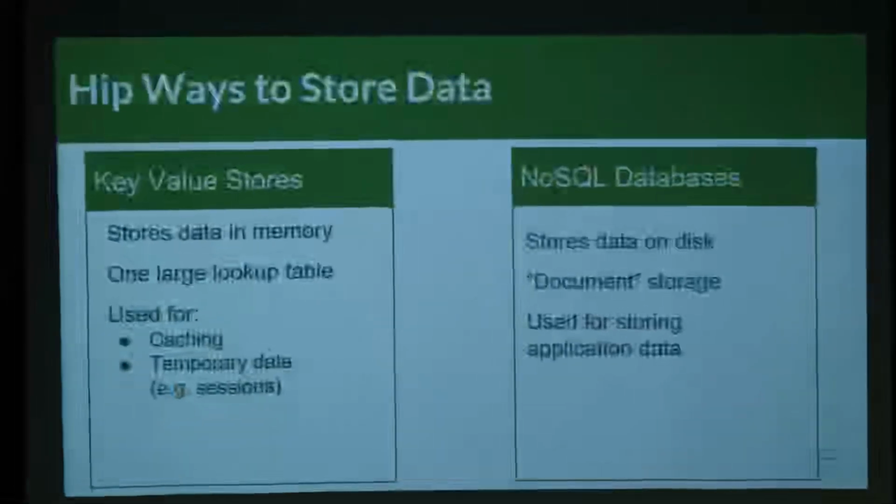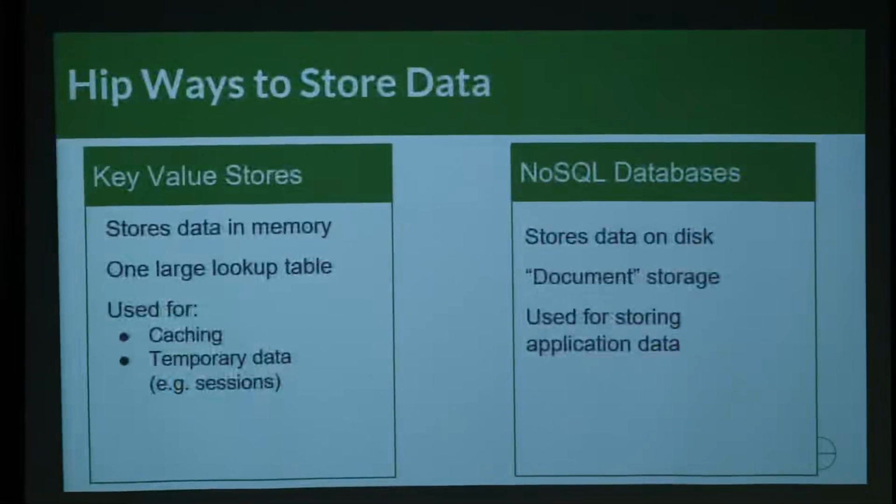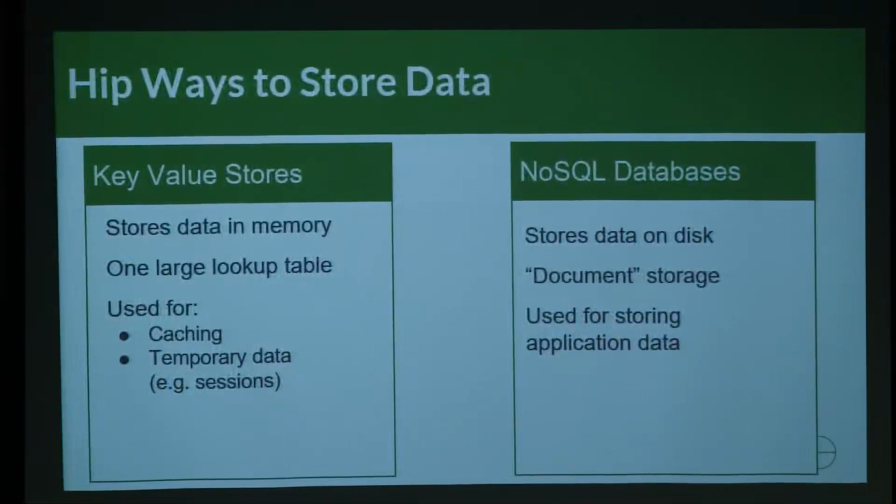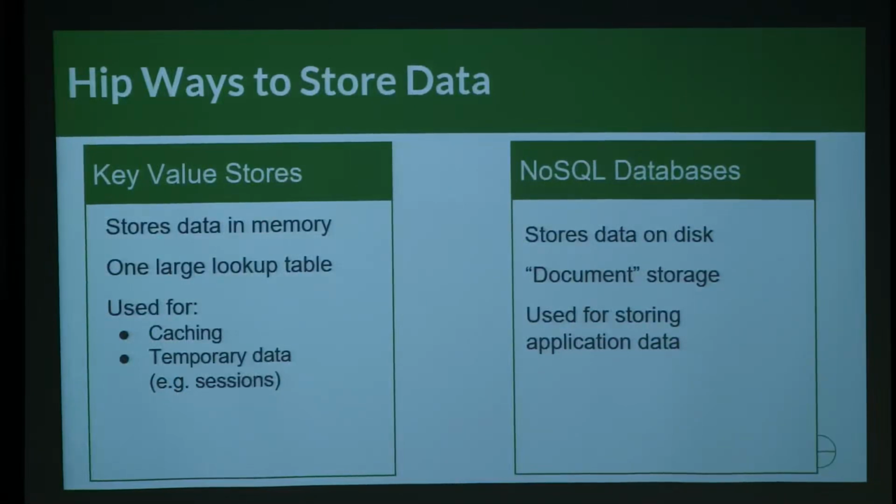So there's two ways we're seeing the industry move in terms of storing data. The first is key value stores. These store data in memory, generally, and they are just that. They're meant to be simple. They're meant for me to be able to say, here's some kind of identifier, which is a key. Let's call it foo. Then I say, I want to store this simple piece of data called bar, according to that key. And then I can do lookups over time.